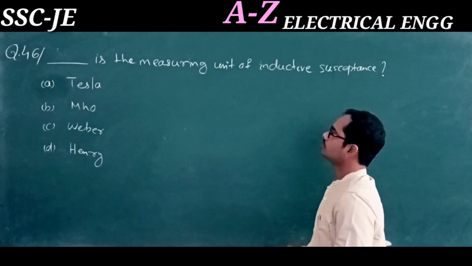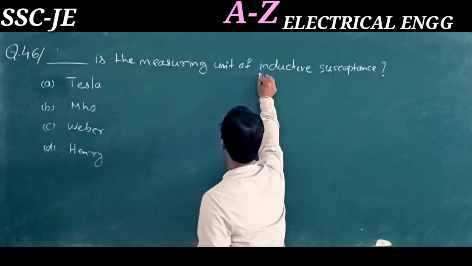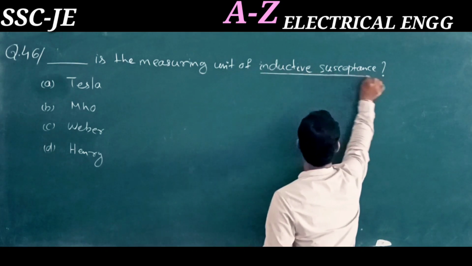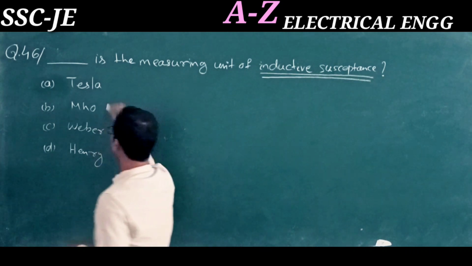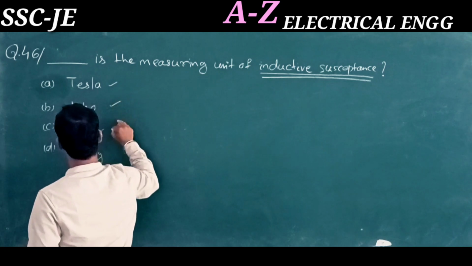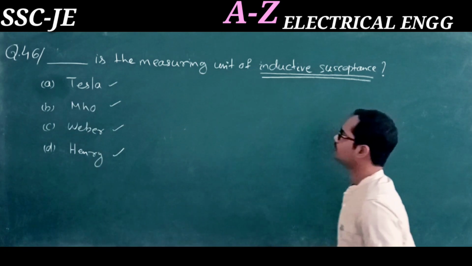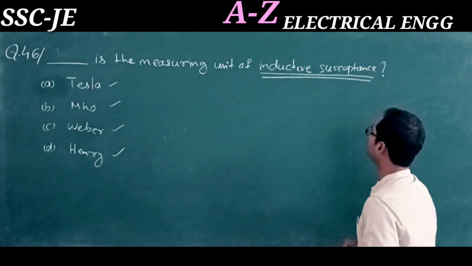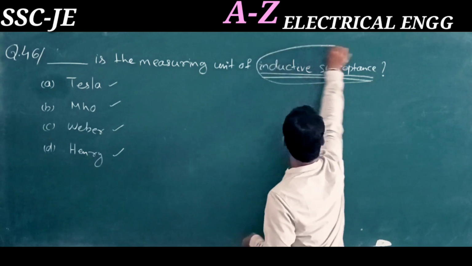Now the next question: dash is the measuring unit of inductive susceptance. So, the unit of inductive susceptance. The options are Tesla, Mho, Weber and Henry. From these four options we have to choose the correct answer. Before that we have to know what inductive susceptance is.